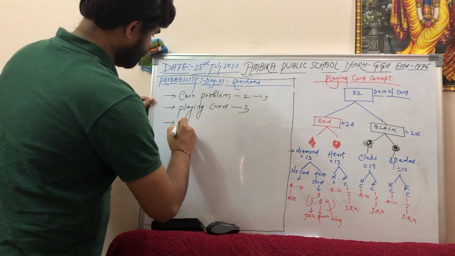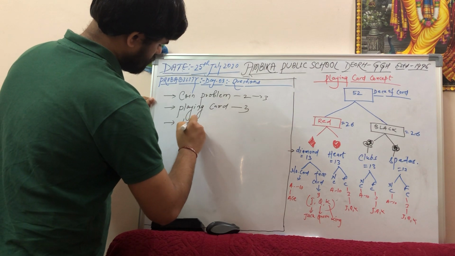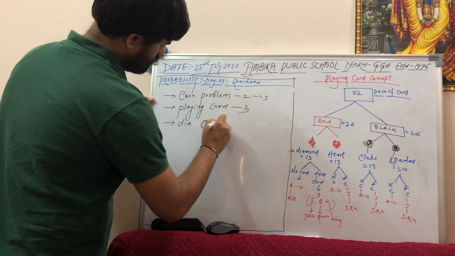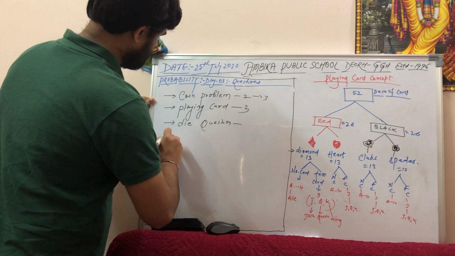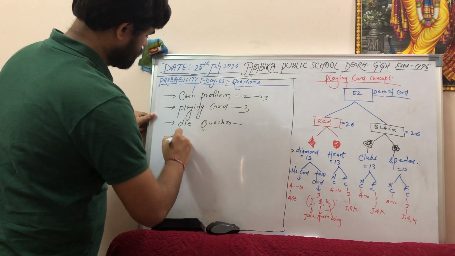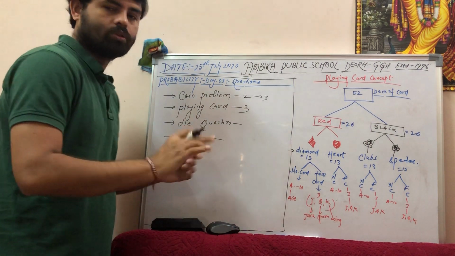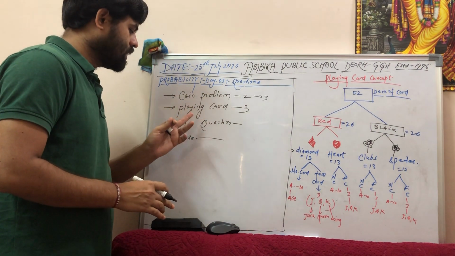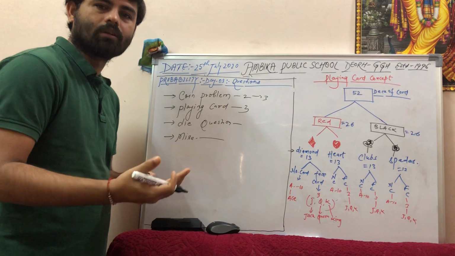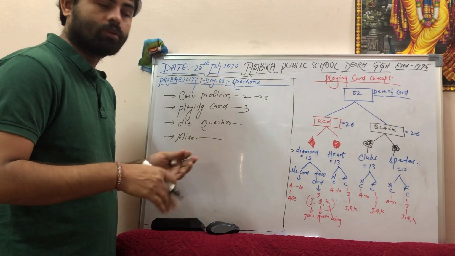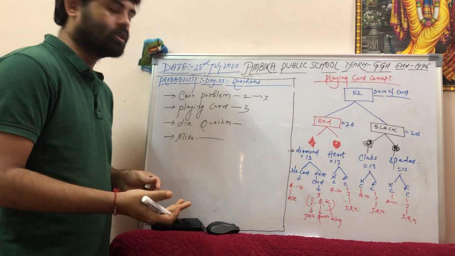Then we'll see dice questions. Then we'll see some miscellaneous questions. Miscellaneous means mixed questions, not from coins, playing cards or something, but from something else. Okay, that also you have to see, how to take the approach on solving these questions.